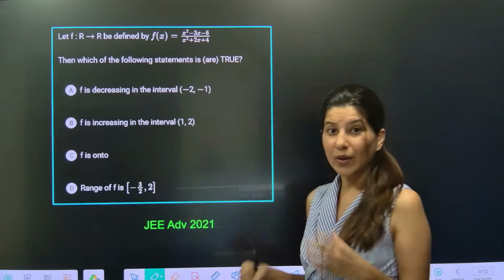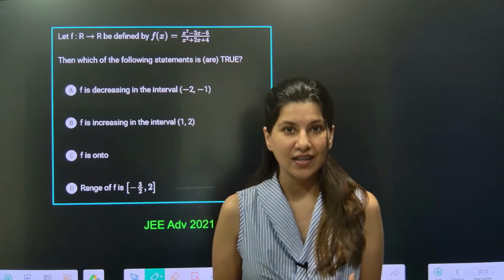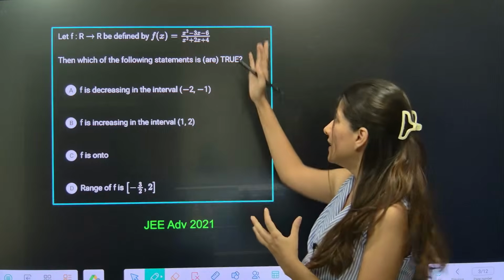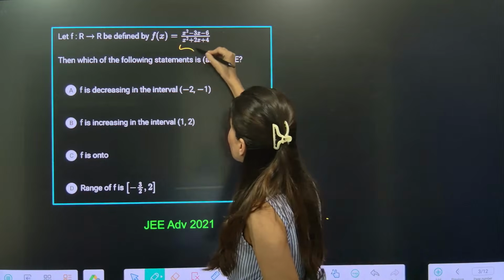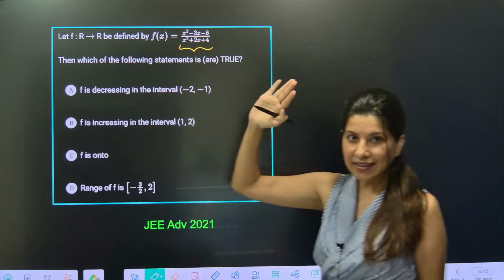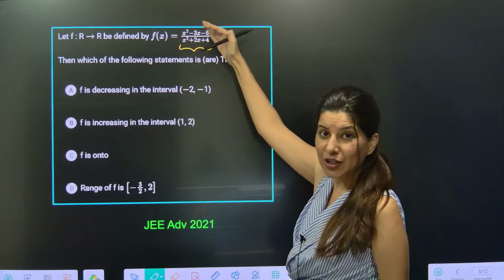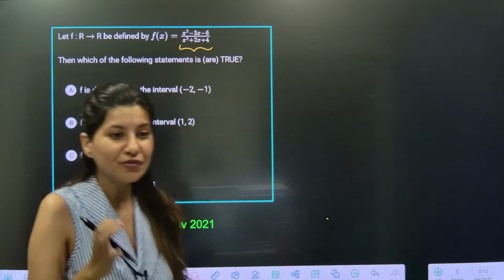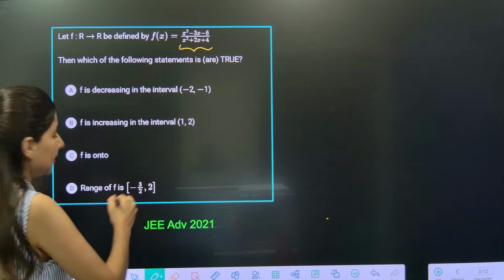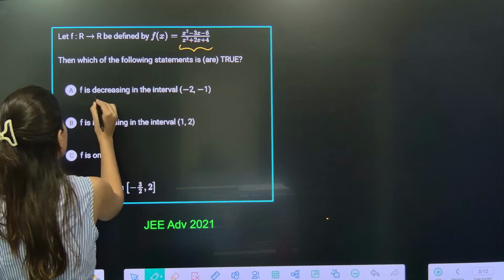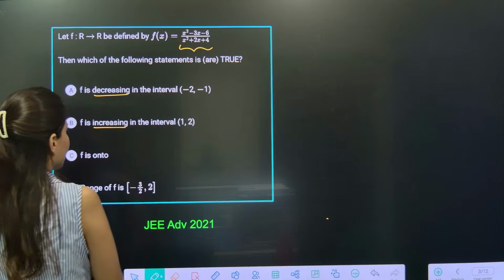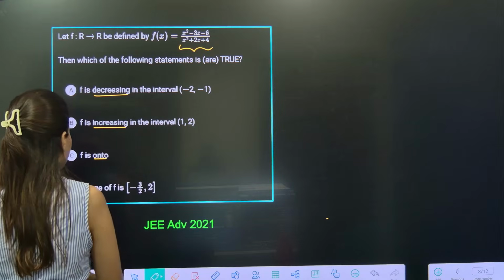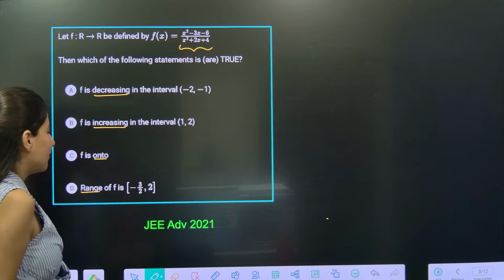The question is from functions. This function is a rational function, quadratic upon quadratic, right? What exactly do you want to figure out? First you need to know the increasing and decreasing nature, then you need to know onto, then you need to know the range of such functions.